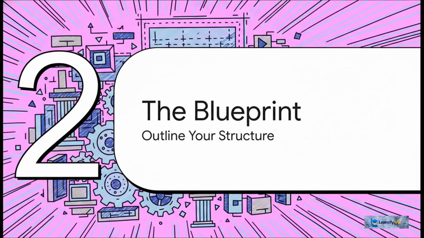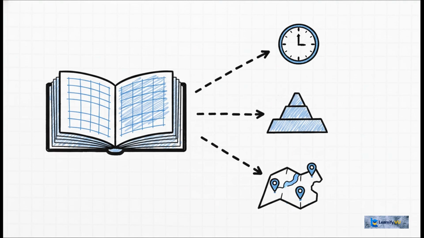And what's the blueprint? It's your outline. This is the structure that's going to hold all your information together in a way that just makes sense. Trust me, a good outline is what makes sure your reader follows along and never, ever gets lost. So how do you actually build this blueprint? Well, you've got a few options for organizing your points.